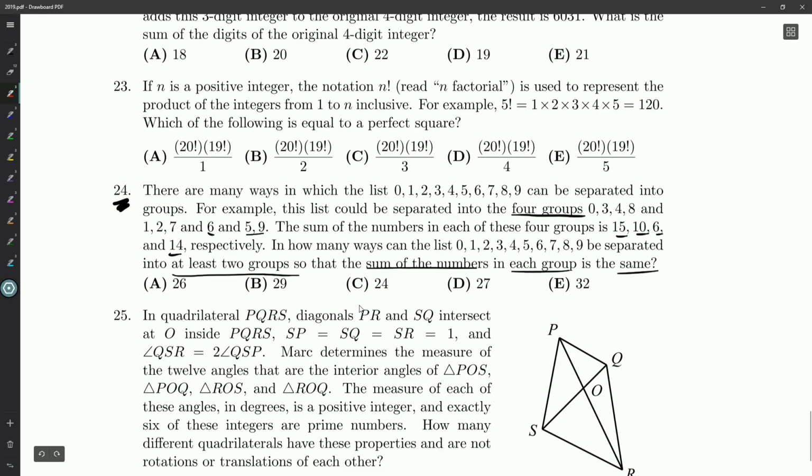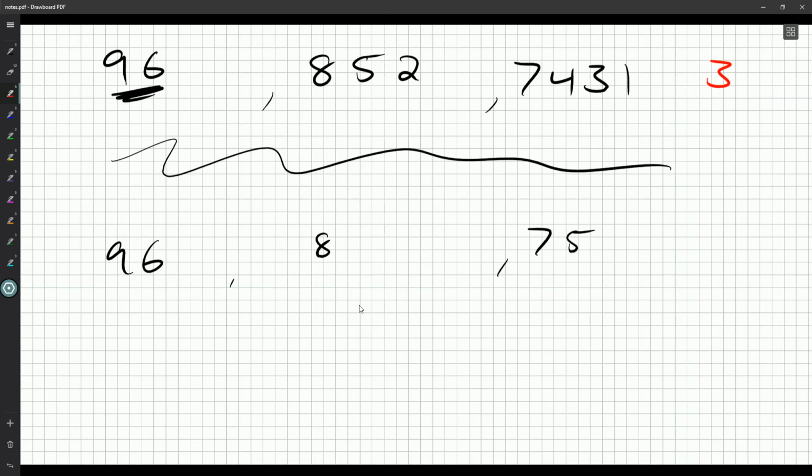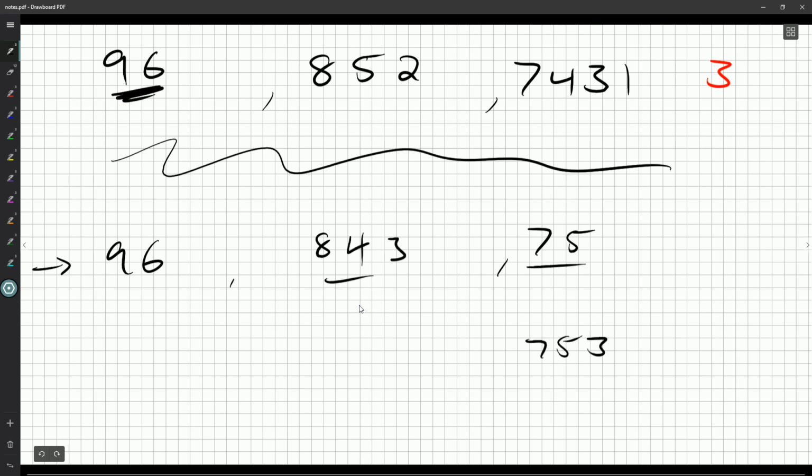What sort of numbers might we be expecting? 24, 26, so high 20s, looks like low 30s is a possibility as well. Okay. So how about down here? Place the 5 over here, that was a possibility. Where could the 4 go? Well, the 4 can't go over here, that would be a sum of 16. So the 4 has to go in here. And so now both of these add up to 12, they just need 3. So maybe the 3 goes here, or maybe the 3 goes here, and then the 2, 1 go in the other spot.